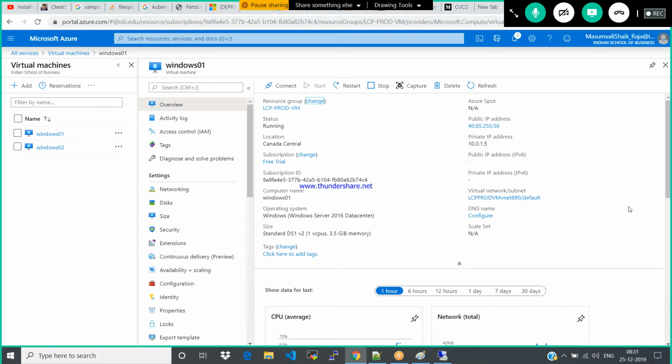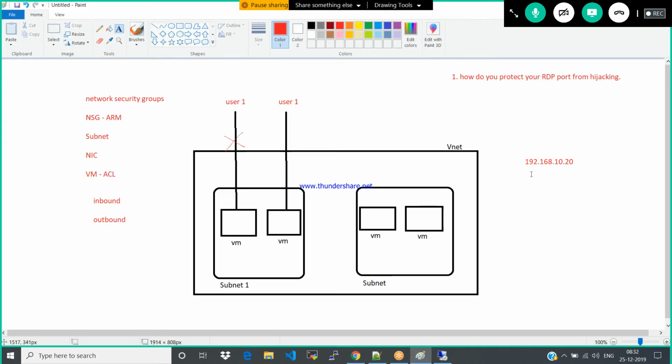Okay, at the VM level you would give it. The network security group can be associated with that virtual machine, but then everyone can access that virtual machine, right? My question is, it should get access using this IP address only. The other IP addresses should not get access to that VM.